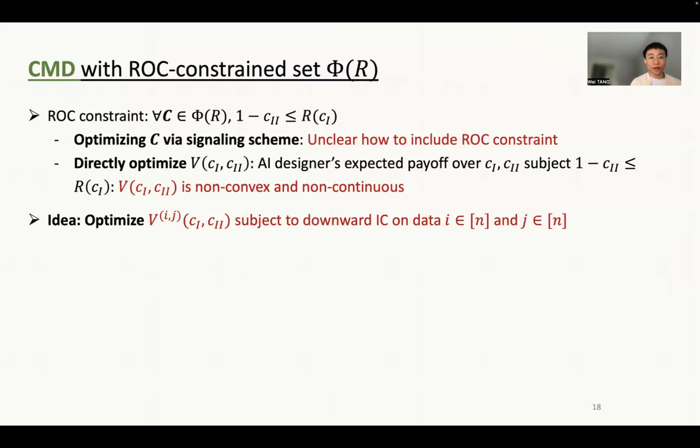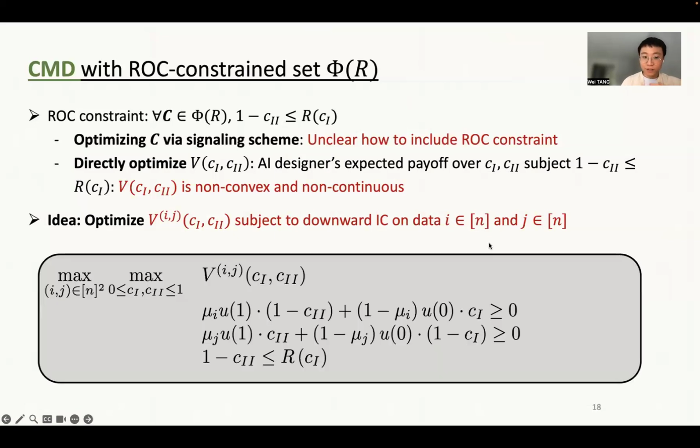So the key idea here is that since we are still in the binary prediction task, we still have this downward IC property, and we can iteratively optimize the AI designer's objective, subject to the downward IC constraint on a particular data pair. Then we can iteratively solve for the optimal data pair to find the corresponding optimal confusion matrix.